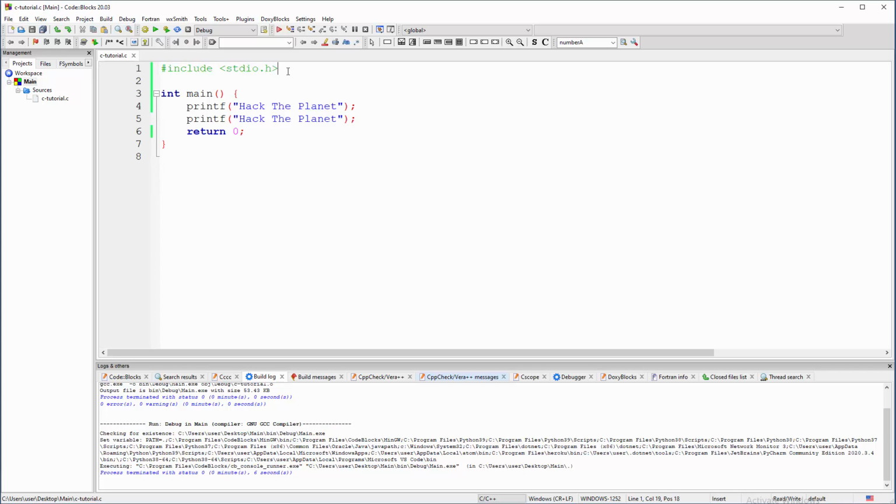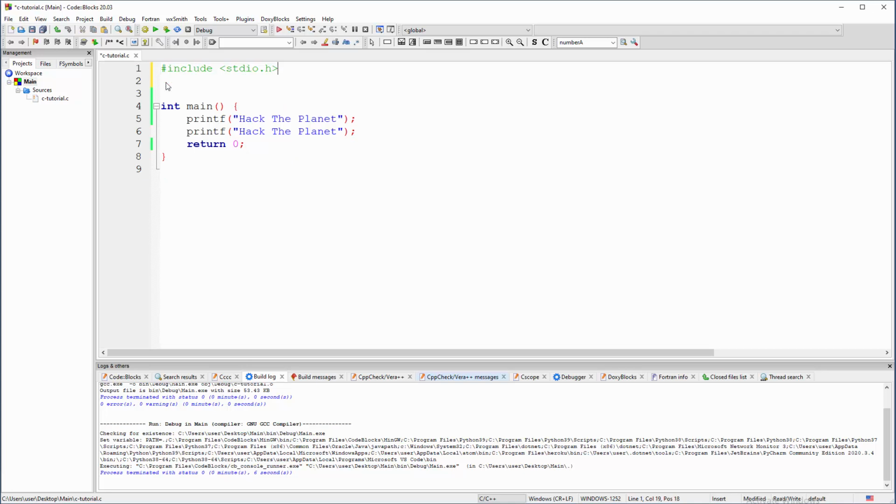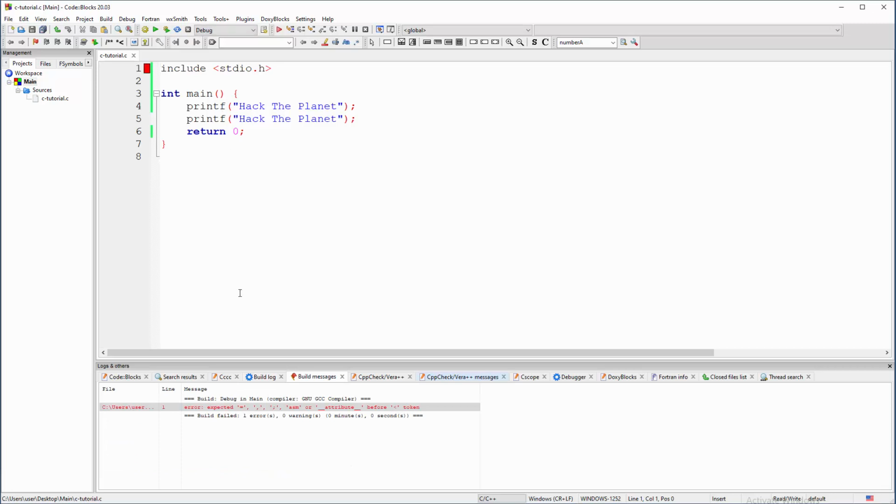So if you have 10 of these header files for different purposes, you're just going to have them like this. Of course, the names of those header files will be different, but include will always be on the left side with a hash. If you don't have a hash, the thing will not work. So let's just delete this hash and compile things. Problem, as expected, all these things down there. Just remember to have the hash here.